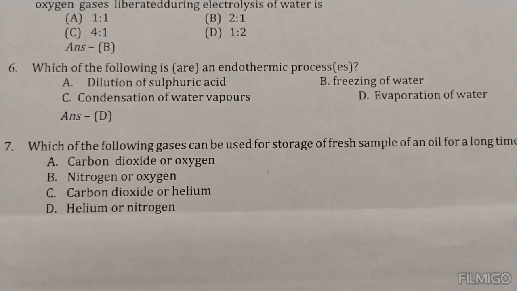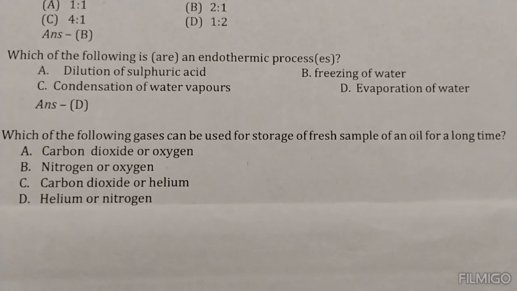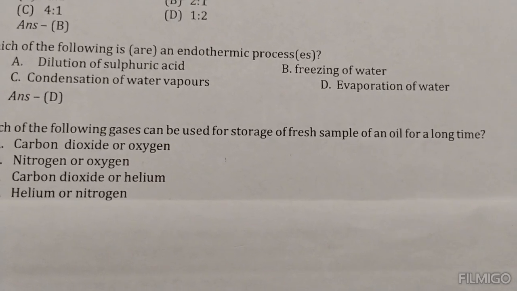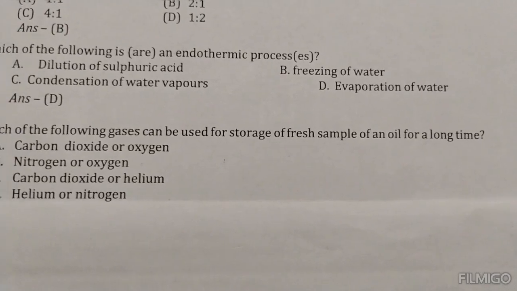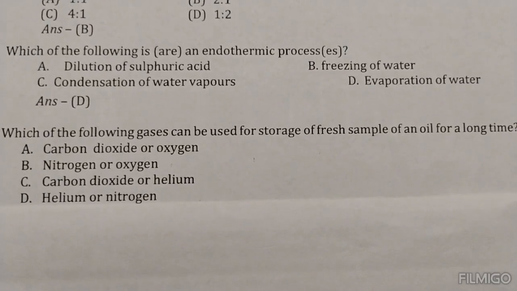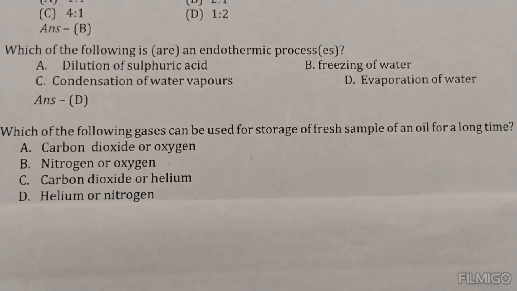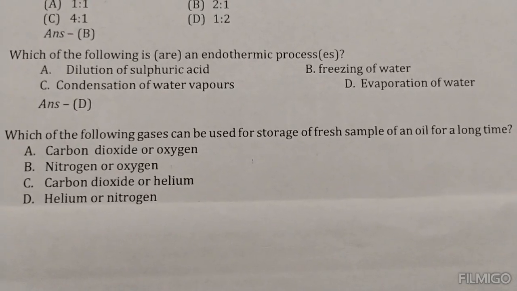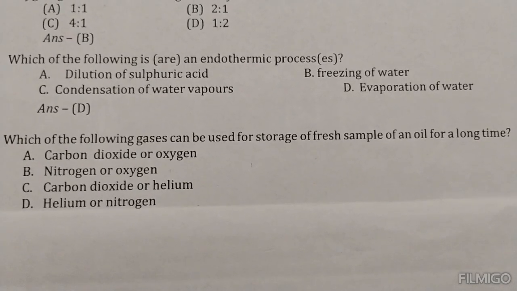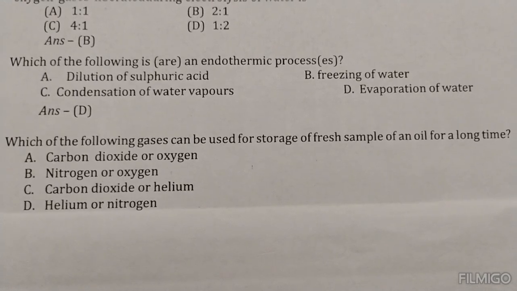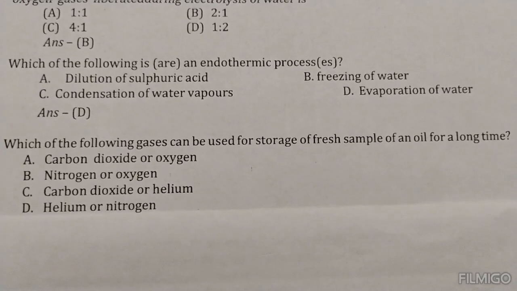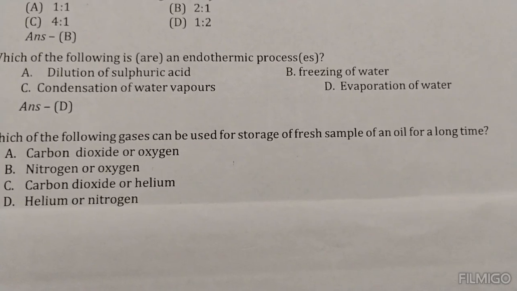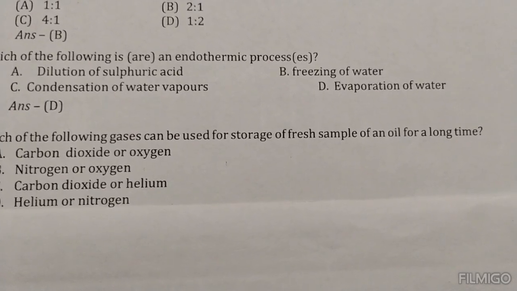Number 7. Which of the following gases can be used for storage of a fresh sample of an oil for a long time? So option D is the correct option, helium or nitrogen. These both are inert gases. Inert gases means very less reactive, so they can store oil for a longer period.